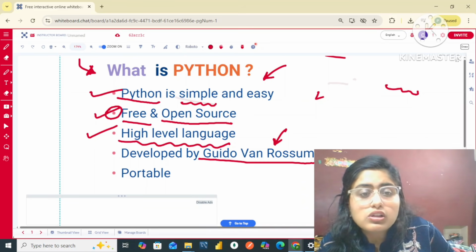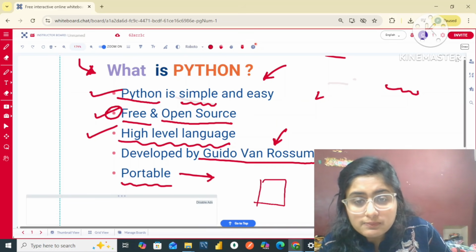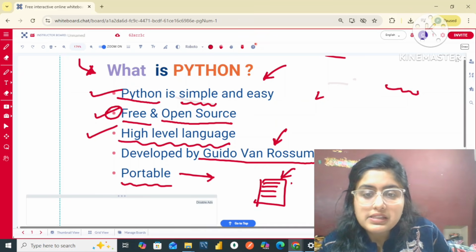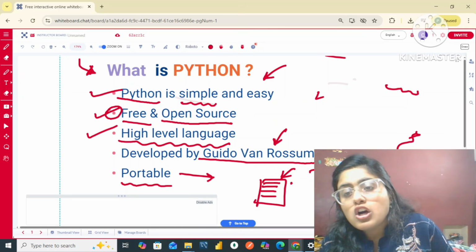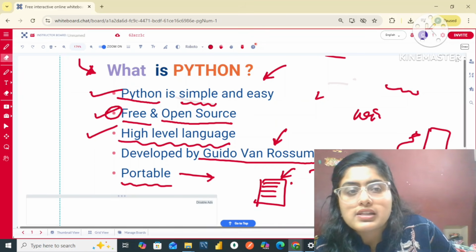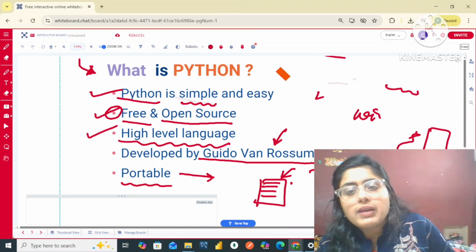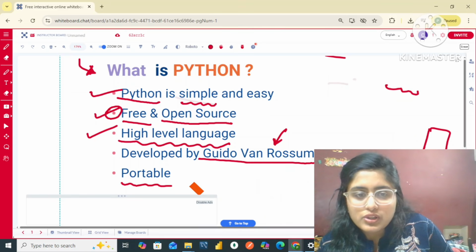All right, Python is also a portable language. That means we can use the code written in Python on my PC, on my friend's PC, or on a third person's PC. Or also you can say I can use it on Windows or Linux or Mac OS. I can use the code written in Python on any platform. I hope, my dear friends, this point is also crystal clear to you.